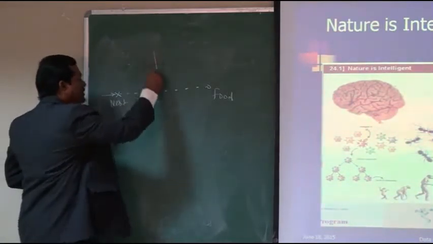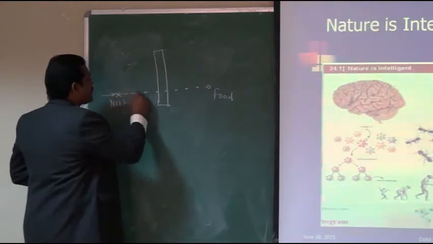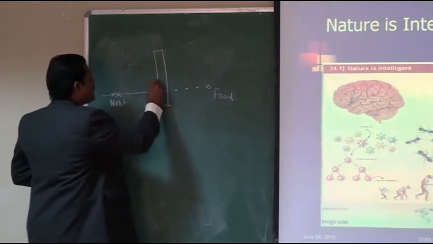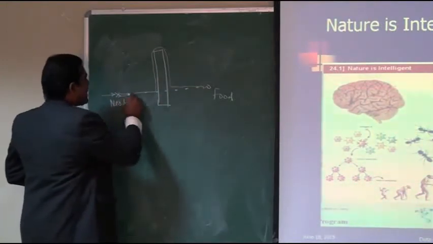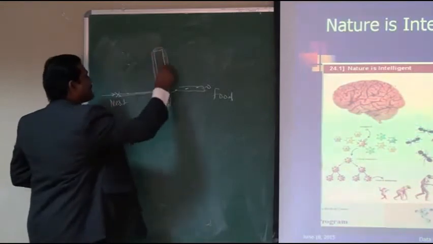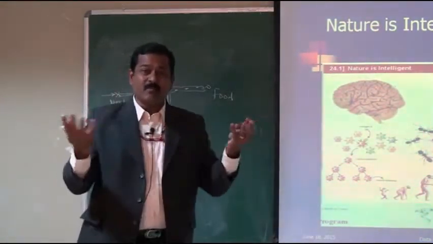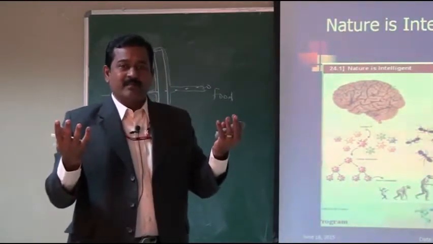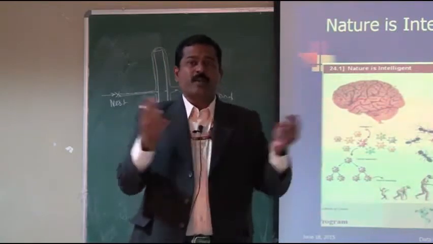Suppose I introduce an obstacle here. What would happen? The ants moving here will start to explore other possible ways to reach the food, and some ants will move in this direction and some in that direction. But after some time, what happens? These ants communicate with themselves through a chemical substance called pheromone.